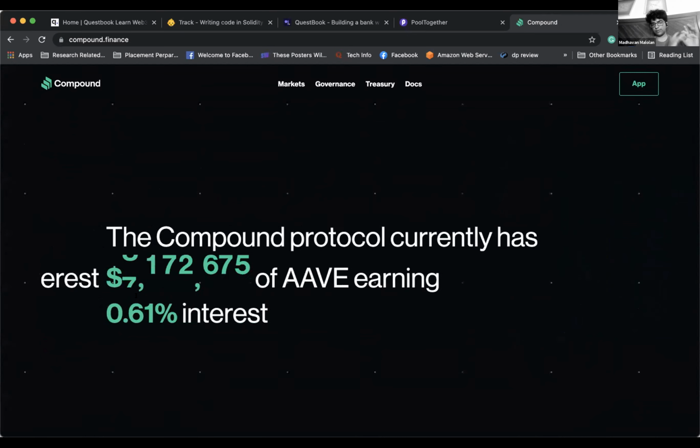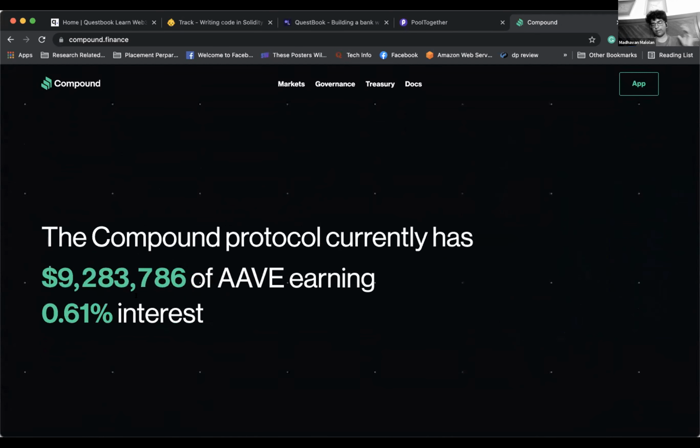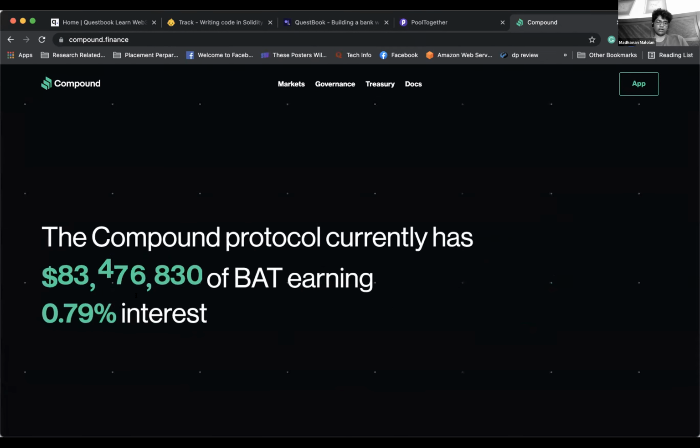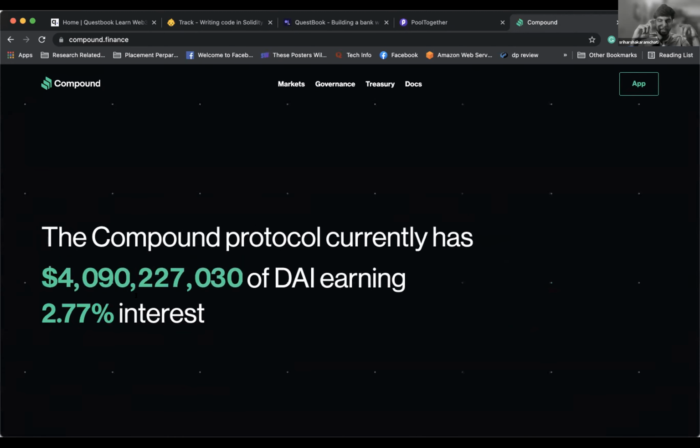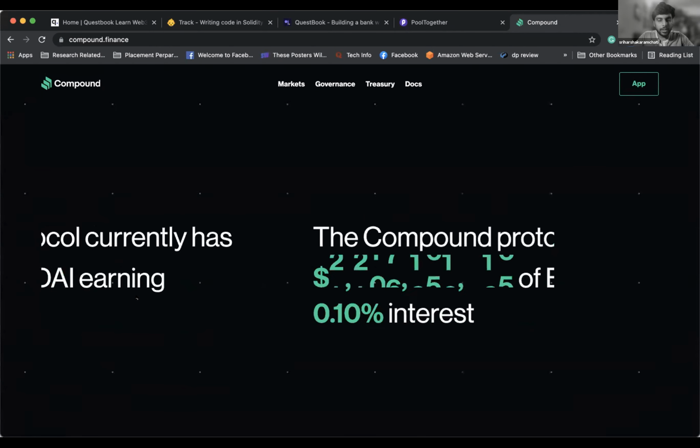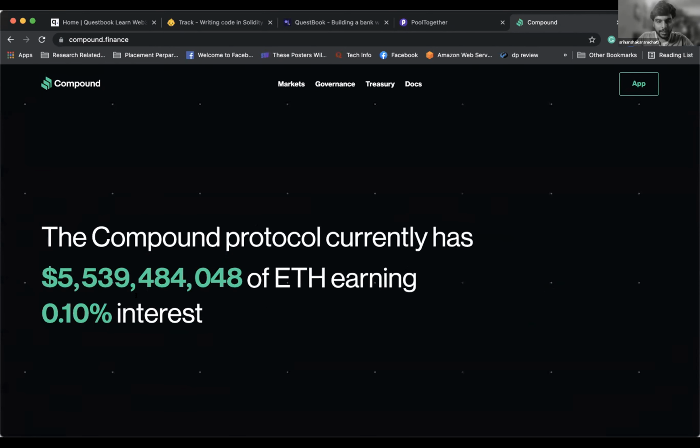All of this money is being managed by Compound by writing a smart contract, which is actually not very complex. All of this money is being managed by a smart contract that has definitely not been written in more than a few hundred lines of code. Is it just because of the concise code that this got popular? Is that why Solidity is getting a lot of attention? You can write complex code in a simple manner?